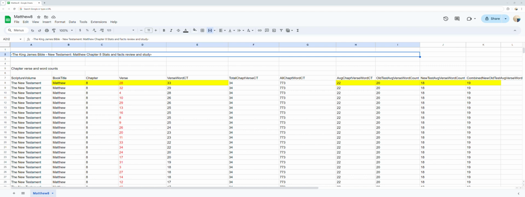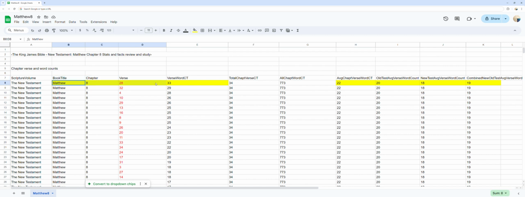The King James Bible, New Testament, Matthew chapter 8 Stats and Facts Review and Study. Chapter, verse, and word counts. Matthew chapter 8 verse 28 has the most words at 33 words. You can see the Matthew chapter 8 verse total count at 34 verses.